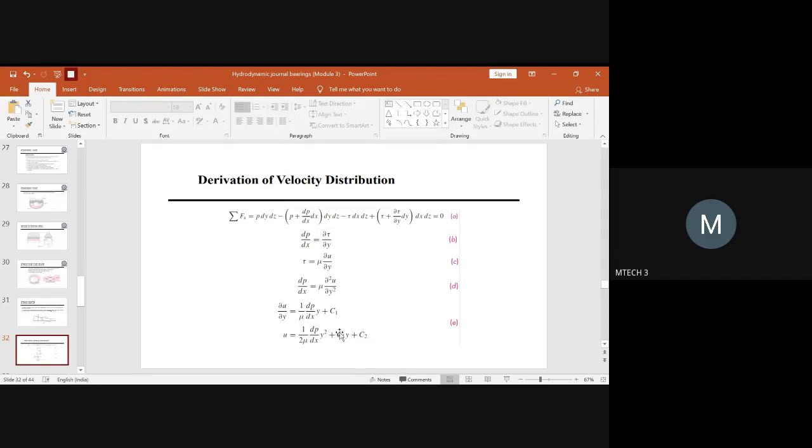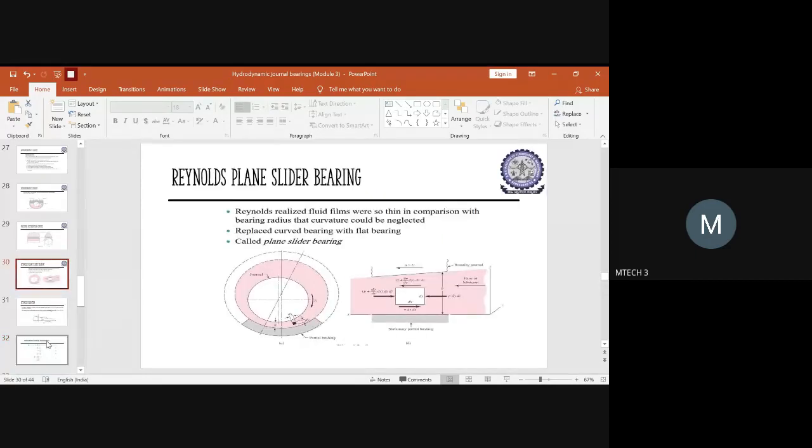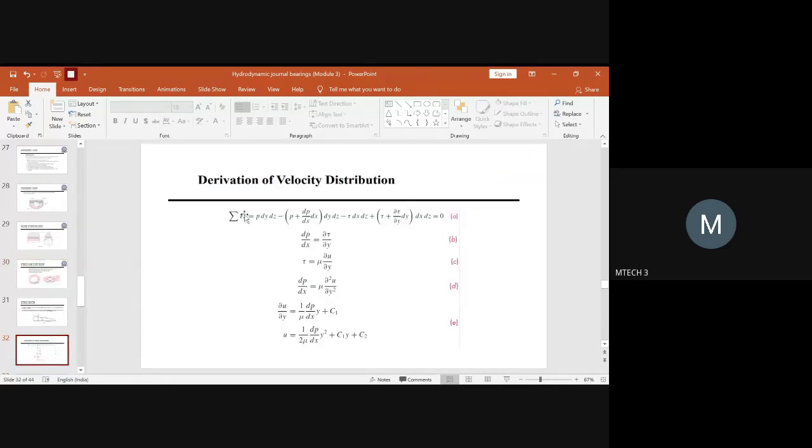So this is how the equation now reduces to find an equation for velocity distribution. How the velocity is being distributed in the given journal bearing when the lubricant film has been moving will be given by this equation. Once you are thorough with the diagram and sketch, you can add all the forces along the x direction and simplify it, and then use the shear stress equation we derived before using the viscosity concept.